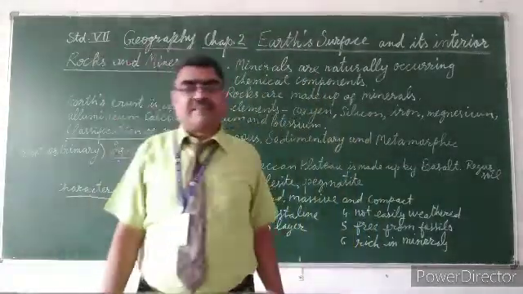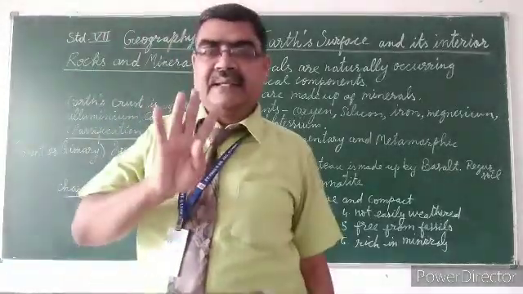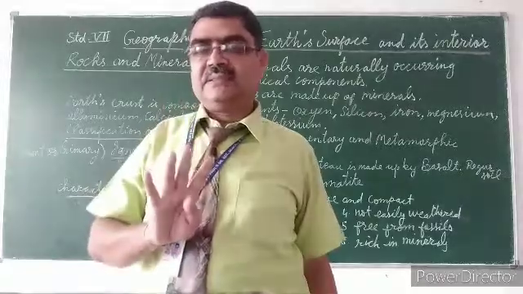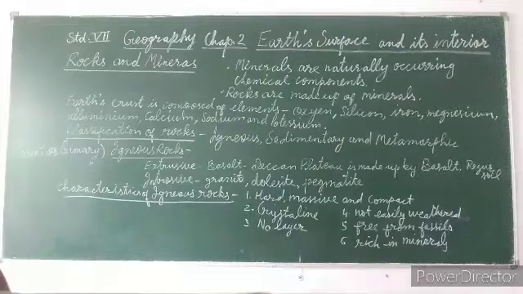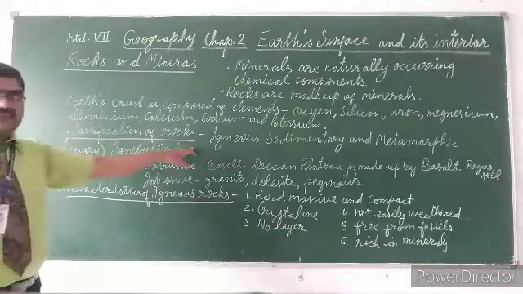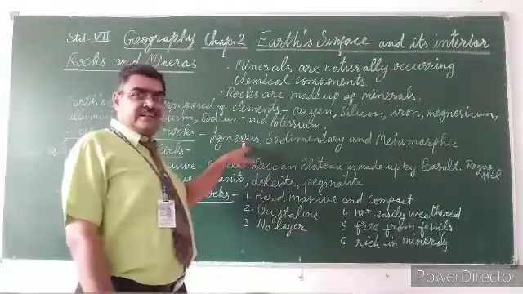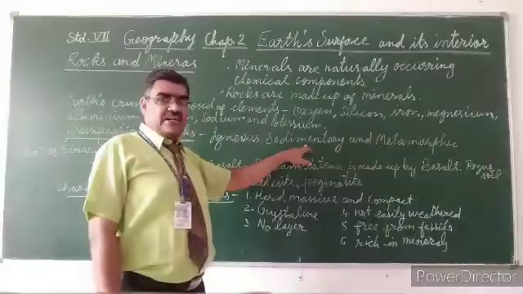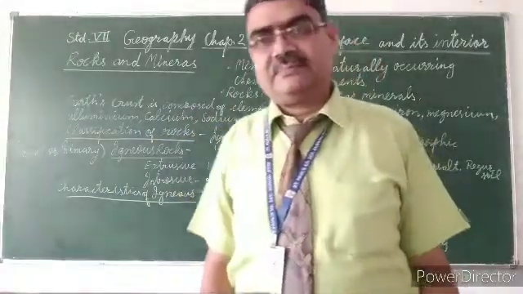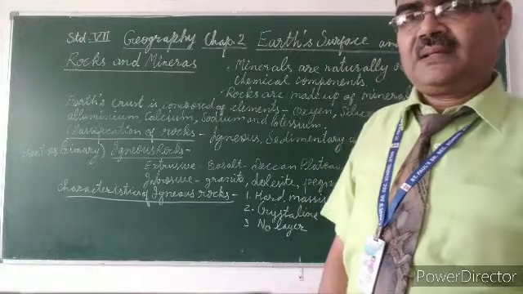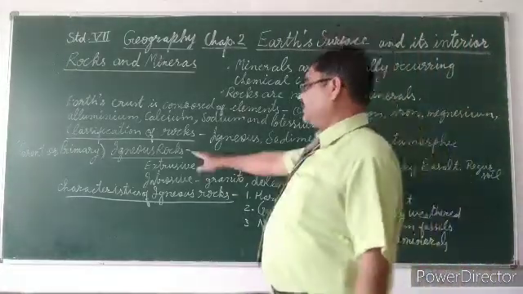So which type of rocks are there? There are 3 types of rocks on our earth. Classification of rocks. Which 3 types of rocks are there? Igneous rocks, sedimentary rocks and metamorphic rocks. So first of all, we study about igneous rocks.